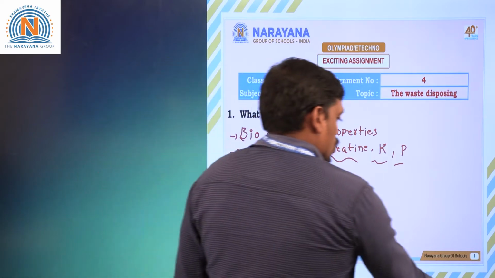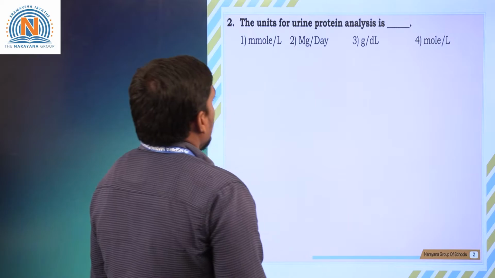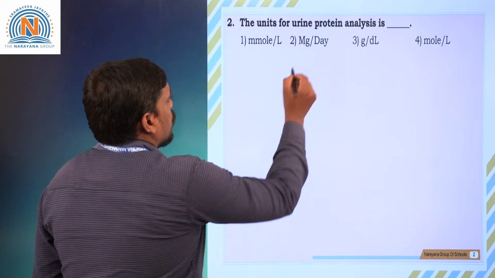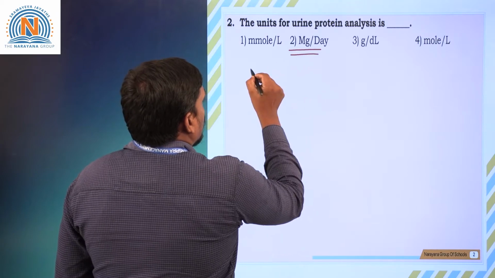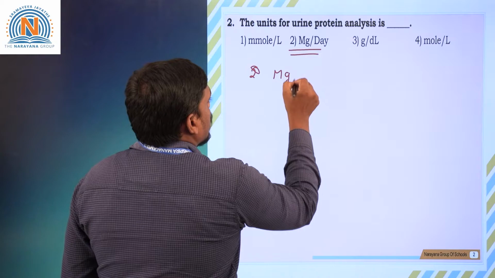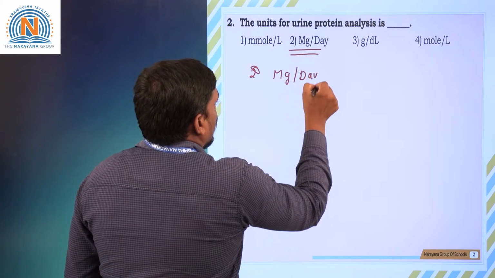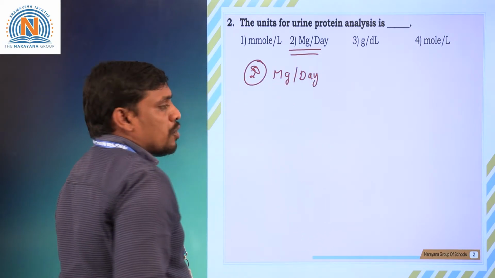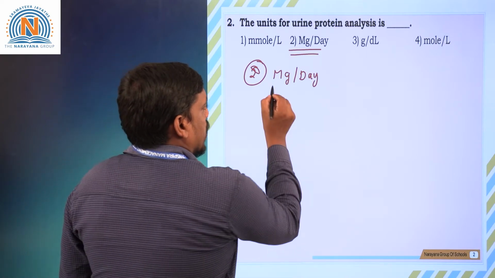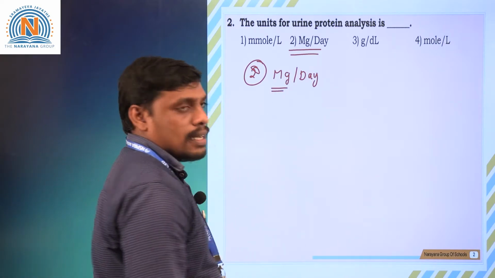Moving on to next question, students. Second question. The units for urine protein analysis is. So the proteins are counted by the second option, namely milligrams per day. Proteins are counted in milligrams per day, while glucose and carbohydrates are counted in milligrams and grams.